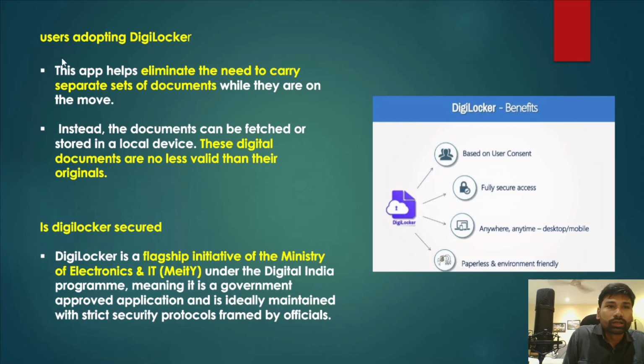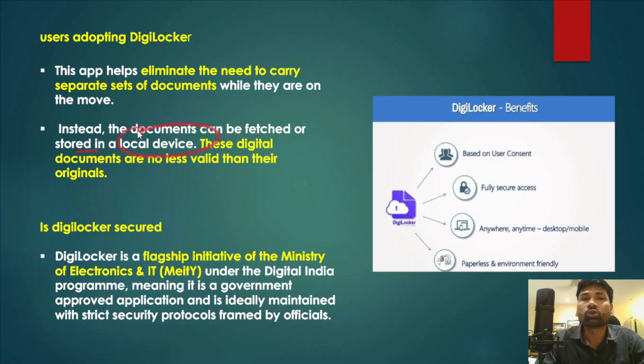Now, how are users adopting this digital locker? This app eliminates the need to carry a separate set of documents while on the move. There is no need to carry all your documents wherever you go. Secondly, the documents can be fetched or stored on the local device.